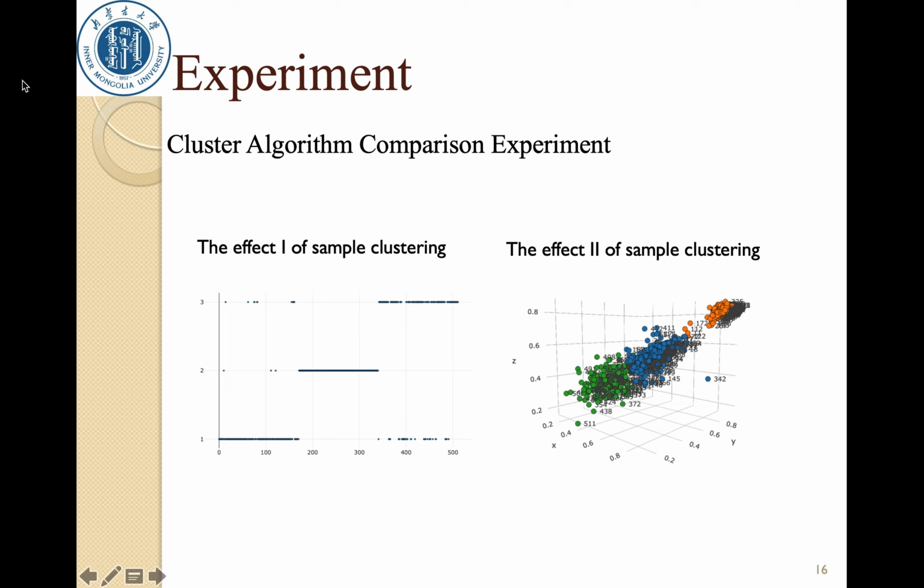States with number 2 represent the sub-healthy state cluster, and states with number 3 represent the aging state cluster. While in the later figure, the green states represent the healthy state cluster, the orange states represent the sub-healthy state cluster, and the blue states represent the aging state cluster.